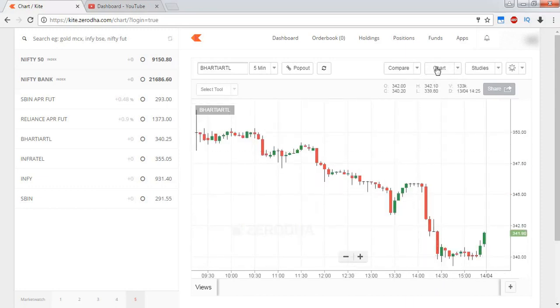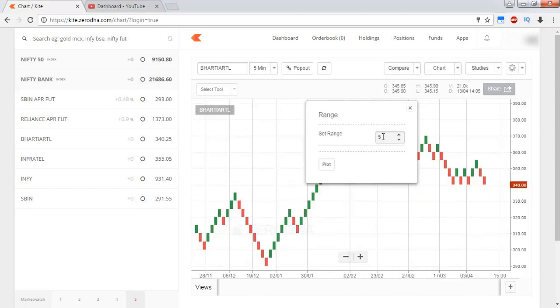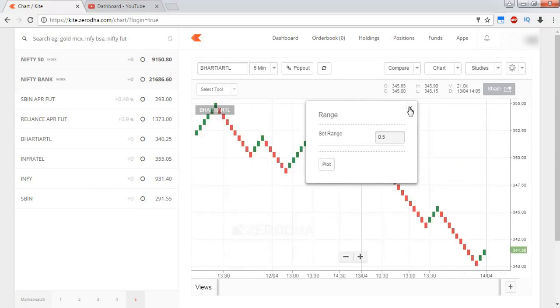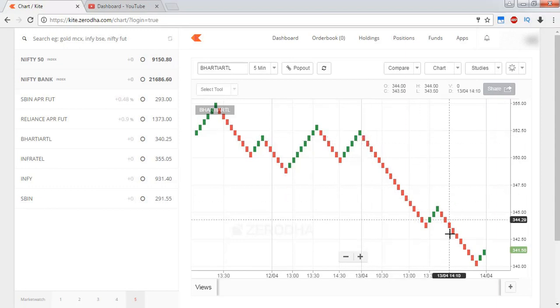Coming to the plotting of this Renko chart, a new box will be drawn at 45 degrees with the range whatever we have set. That's it. And coming to the strategy here, we will have to sell when a red box forms, and we will have to buy when a green box forms. That is the simple strategy. However, you can improve this Renko chart strategy using additional filters and indicators, so you can improve your profits and you can enter into most profitable setups only. Okay, so that's it guys.